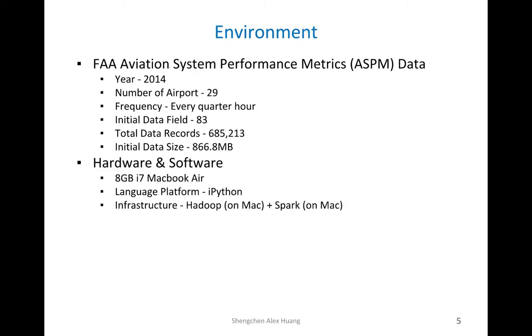The environment. The data set that we use is a 2014 data set. It contains all 29 domestic United States airports weather information as well as flight information. The frequency is every quarter hour. So that means every day each airport will have 4 by 24 rows of data. And the data contains 83 data fields. The total data record is close to 700,000 records. The data size is 866 megabytes.